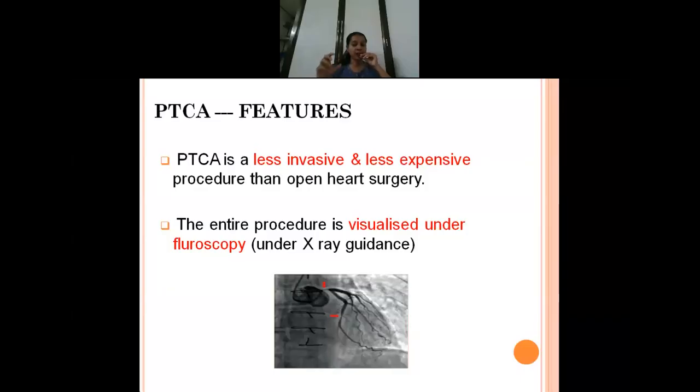Okay, if we use a stent, I'm telling. Your CABG surgeries will cost from around 1 to 5 lakhs, isn't it? So this is quite cheaper and less invasive, because in open heart surgery, you are giving an open incision to the thorax. And one more feature is the entire procedure, as I have told, is visualized under fluoroscopy, under X-ray guidance, as it is shown in this figure.